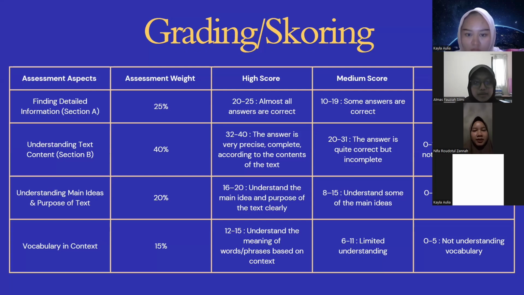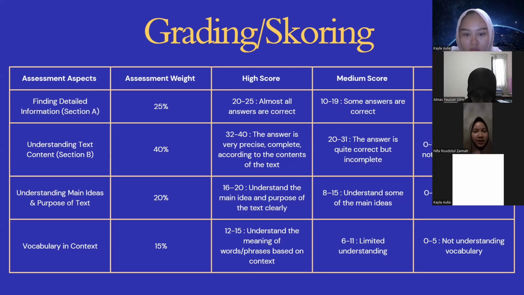Okay, thank you, Kak Silmi. Okay, in this slide, I will explain about the grading or the scoring system. Okay, our assessment is divided into 4 main aspects with a total weight of 100%. The first is finding detailed information. The first aspect is being able to find detailed information in section A.